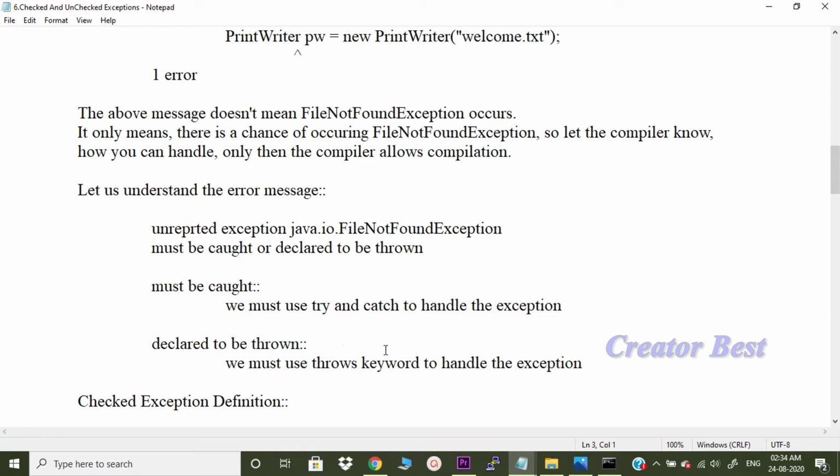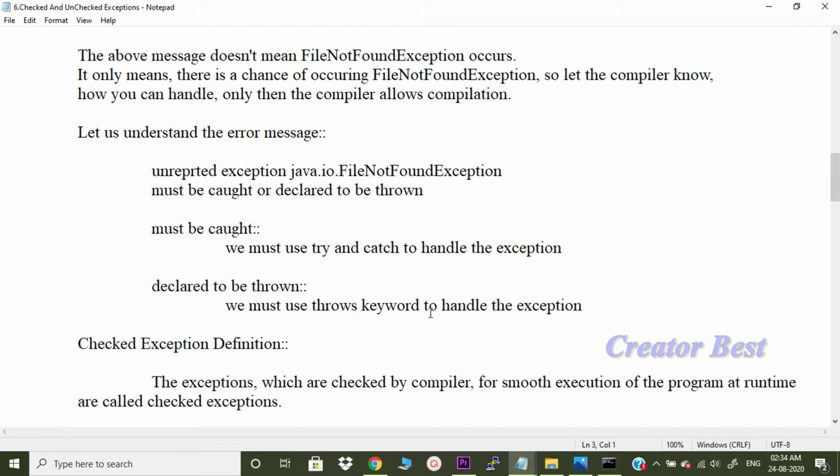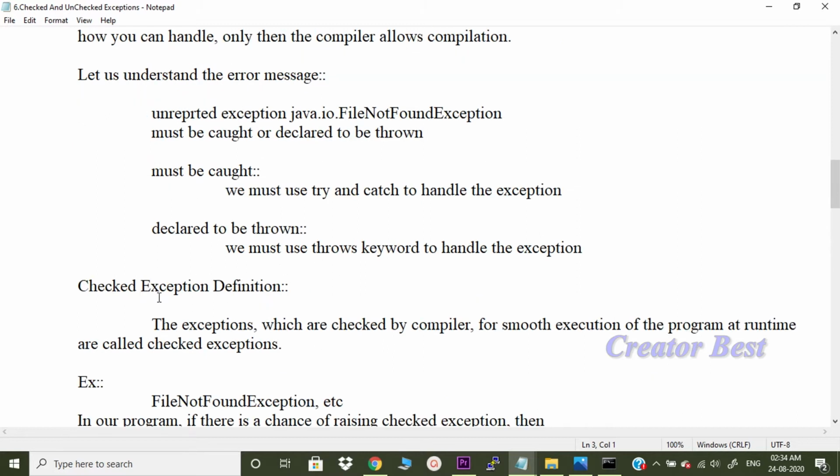We can use the throws keyword, which I will execute in the program and show you again. You can use the throws keyword to handle the exception. There are two alternatives to handle this. One way of handling is by using try and catch. The other way is by using the throws keyword. Okay, so let's define the definition.